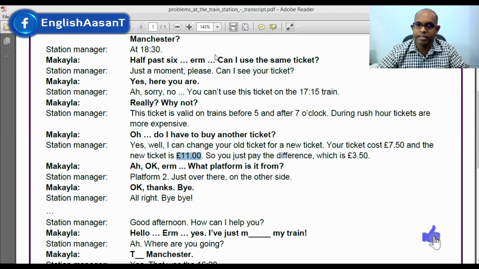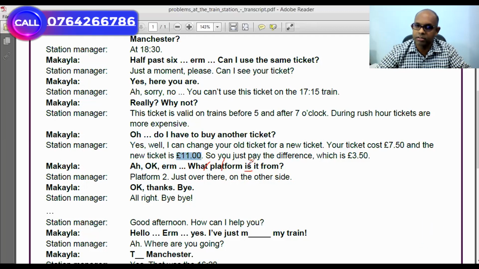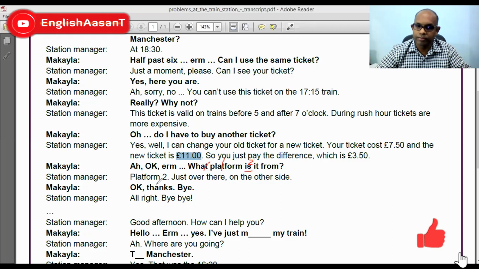So here this T and the other T aren't pronounced in the natural way of speaking. What platform is it from? Is it from? Is is always pronounced as is with the S sound, with that buzzy Z sound, because I is a vowel. So we always pronounce is as is. Platform 2, just over there, on the other side.